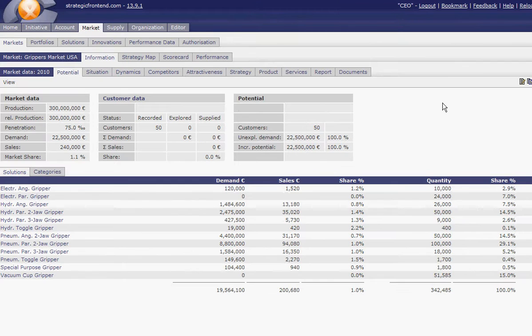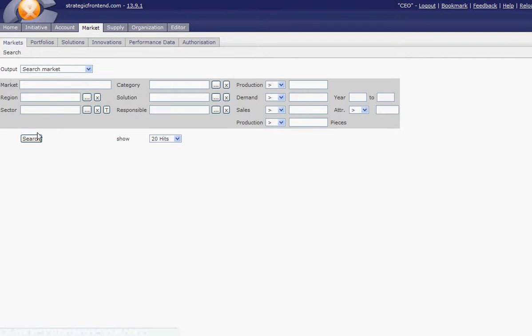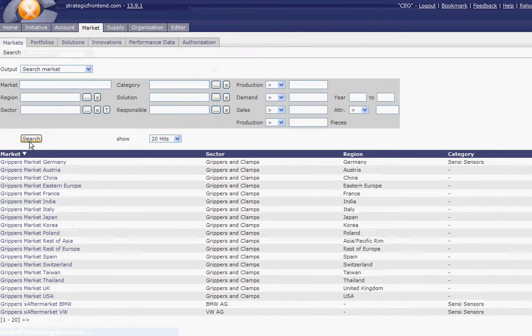So I click on this market, but you have also an alternative way of getting to this market. You can use the general menu, clicking market, then actually I think search market. If you make a search, then actually I think the system will search all the markets.